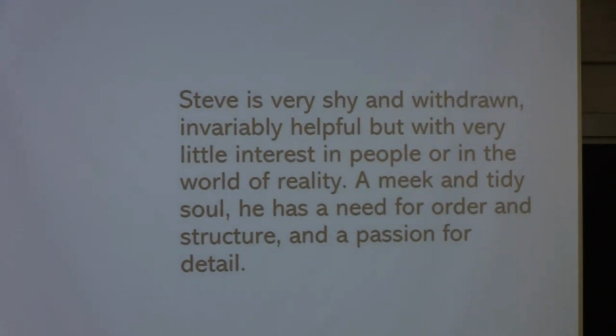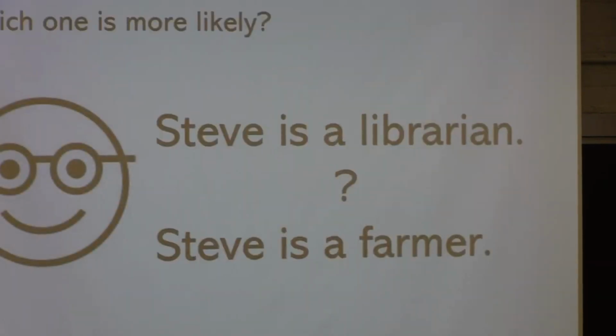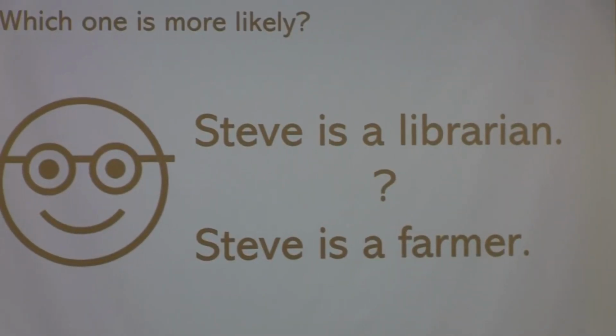So Steve is very shy and withdrawn, invariably helpful, but with very little interest in people or the world of reality. A meek and tidy soul. He has a need for order and structure and a passion for detail. So which one is more likely? This person being a librarian or this person being a farmer? So what do you think? Let's just try. Just tell me librarian or farmer.